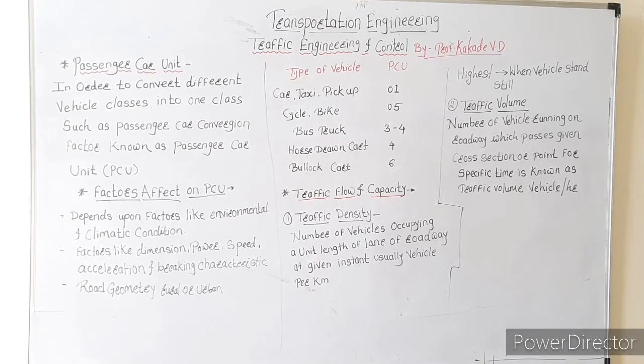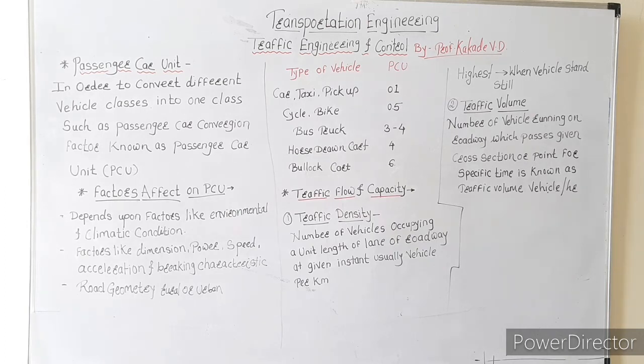If you consider that, what if someone asks you what is the density of the traffic for the next 1 kilometer? You have to count each and every vehicle which occupies that particular length of road and tell that person there are, assume, 4,000 vehicles per kilometer or 200 vehicles per kilometer.